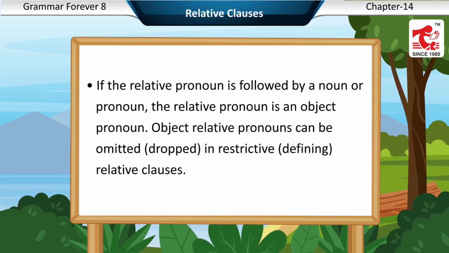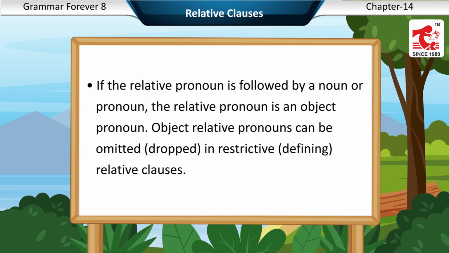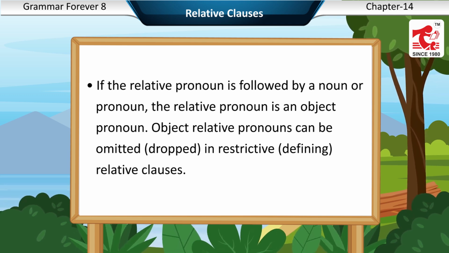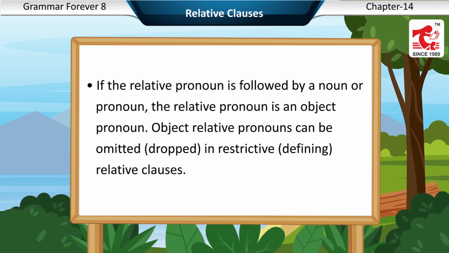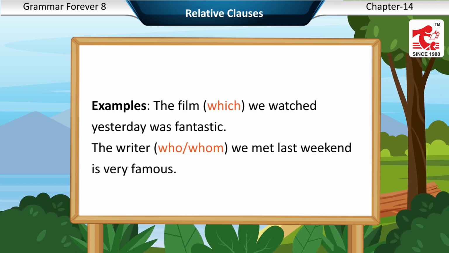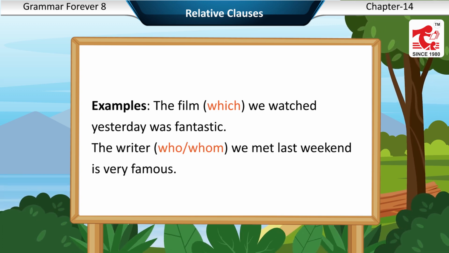If the relative pronoun is followed by a noun or pronoun, the relative pronoun is an object pronoun. Object relative pronouns can be omitted, dropped in restrictive, defining relative clauses. Examples: the film which we watched yesterday was fantastic. The writer who or whom we met last weekend is very famous.